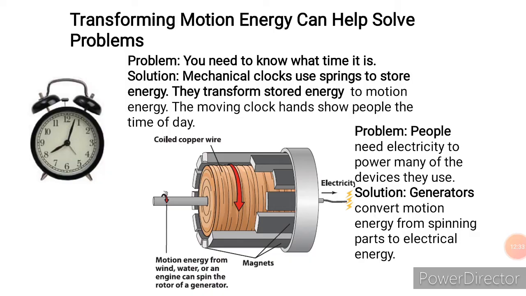Look at this. This is your clock, okay? People need to know what the time is. That is a problem, is it not? Yes. Now, what is the solution? Mechanical clocks can use their spring to store energy. That energy they store, they now transform it into motion energy of the moving hands of the clock, is it not? And as the clock hands move, it tells the time. True or false? True. Do you see how they now convert stored energy into motion energy? Yes. And the motion energy also produces sound energy, is it not?